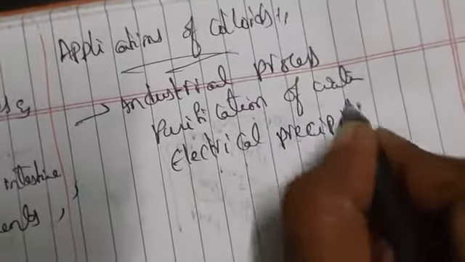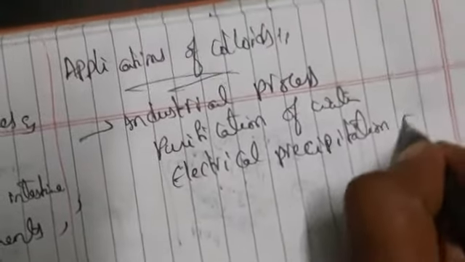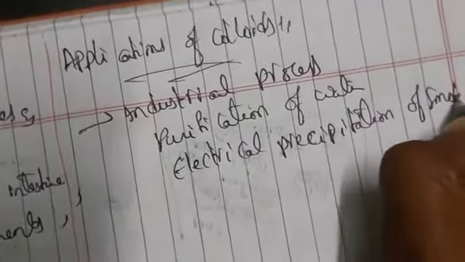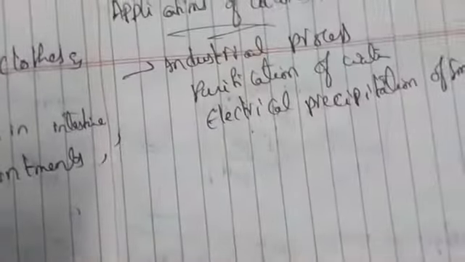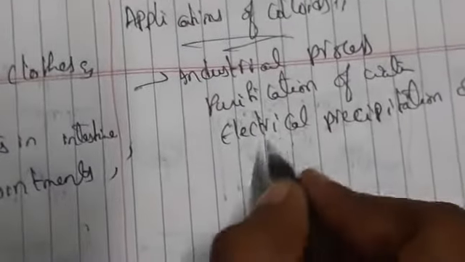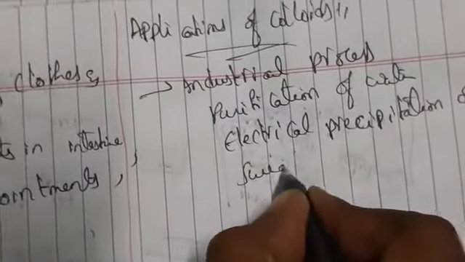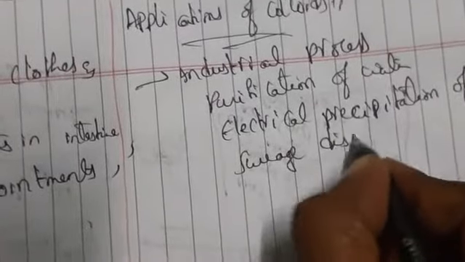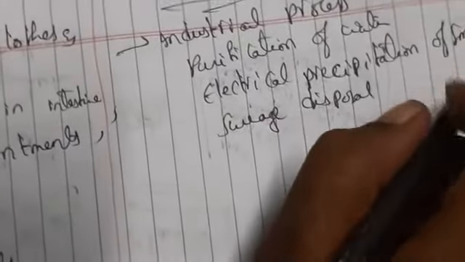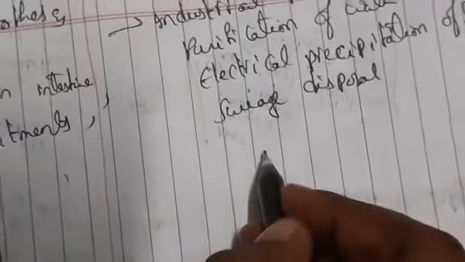These all come under the industrial applications. And also sewage disposal. If you take big tanks fitted with electrodes, the colloidal particles lose their charge and settle down and are removed. So we use that for sewage disposal.